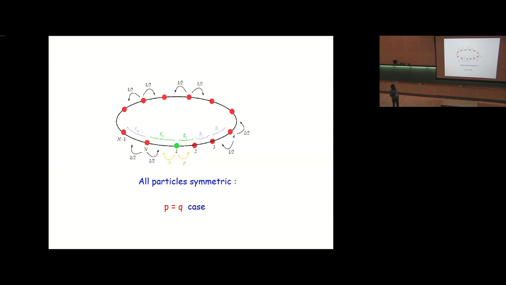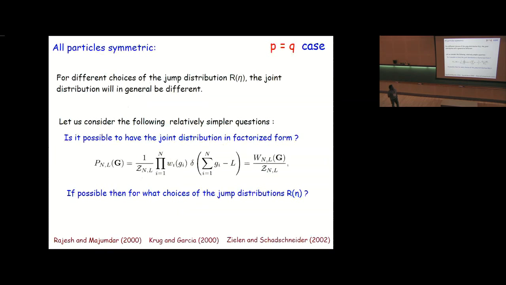In this case, all the particles are moving symmetrically. So obviously, for different choices of the jump distribution, this joint distribution will be different. And for arbitrary jump distribution, finding this joint distribution is relatively harder. So let's consider a relatively simpler question. Is it possible to have the joint distribution in the following product, factorized form, where this delta function represents the global mass conservation, which is basically because of the fact that the length of the ring is fixed?